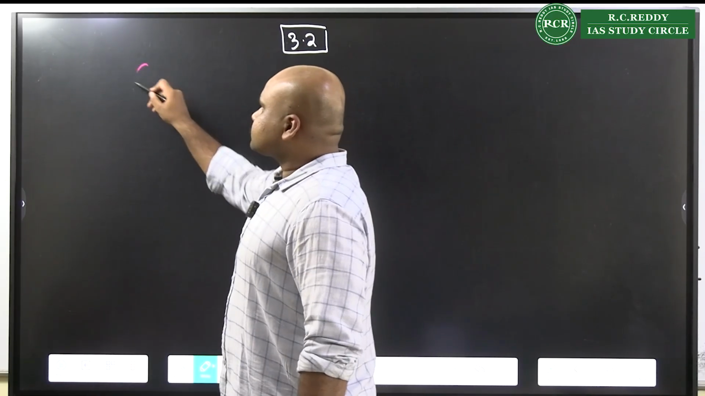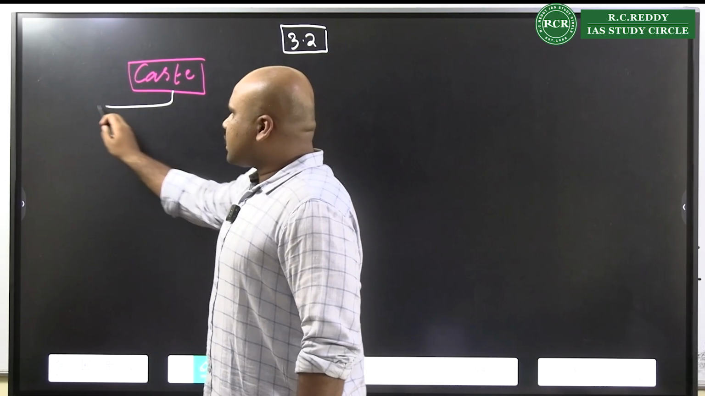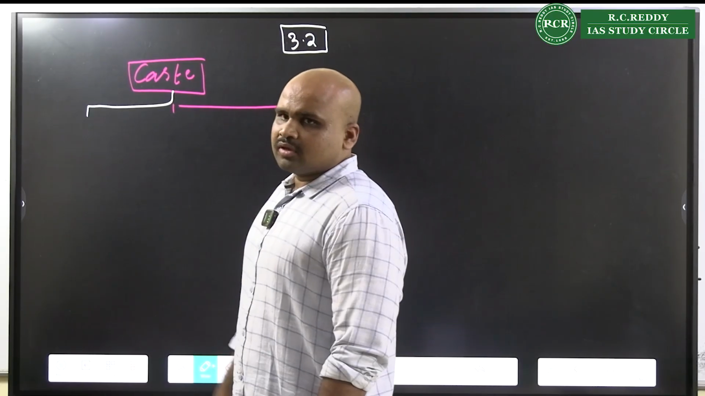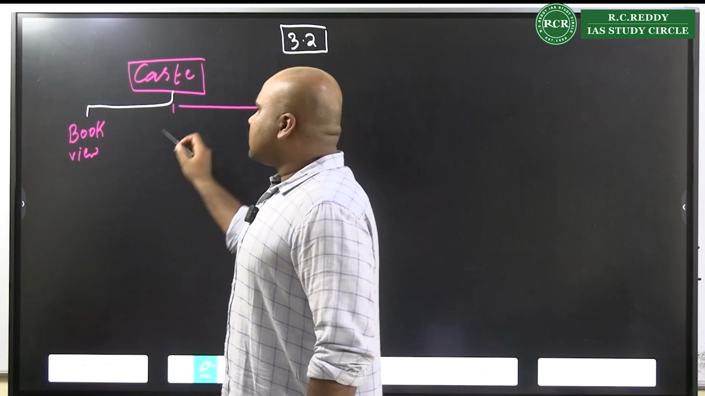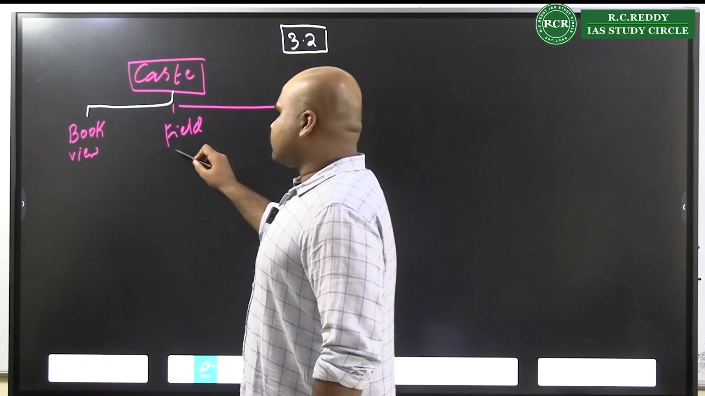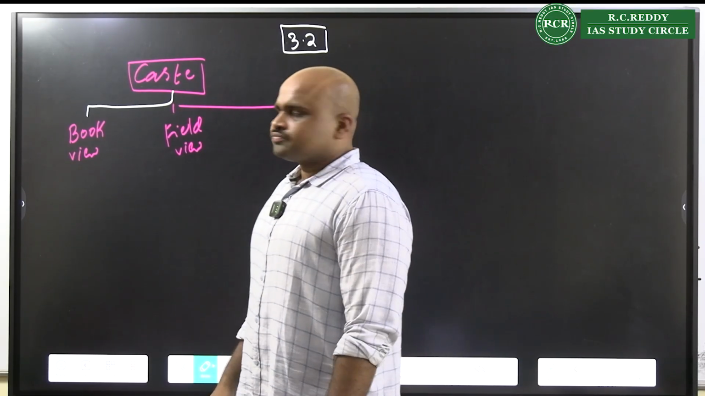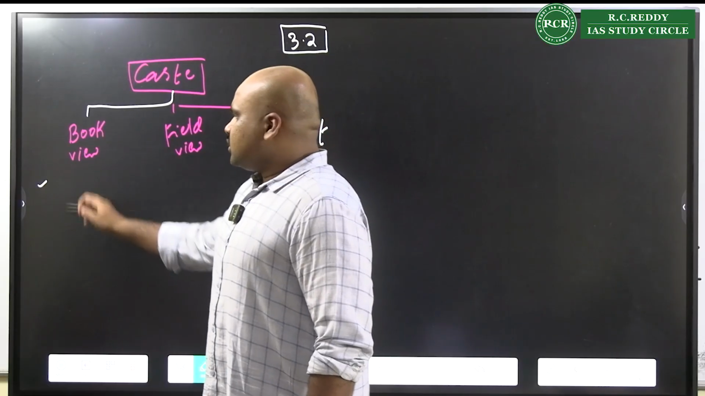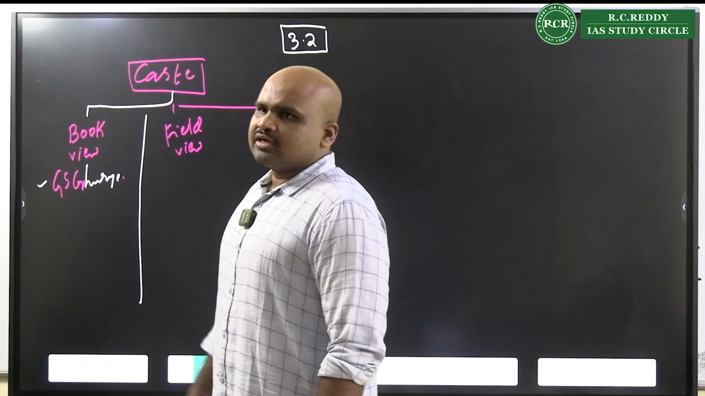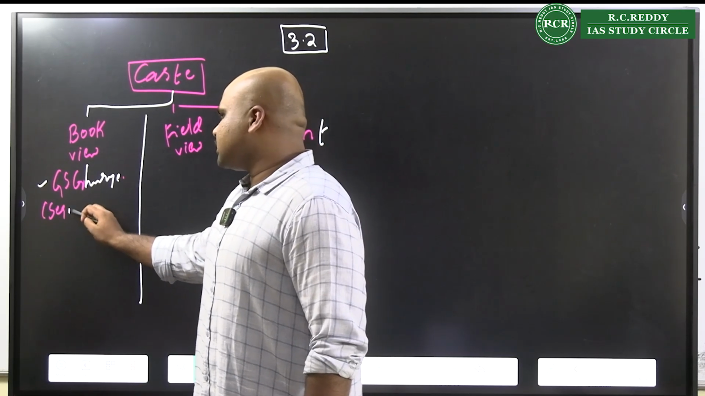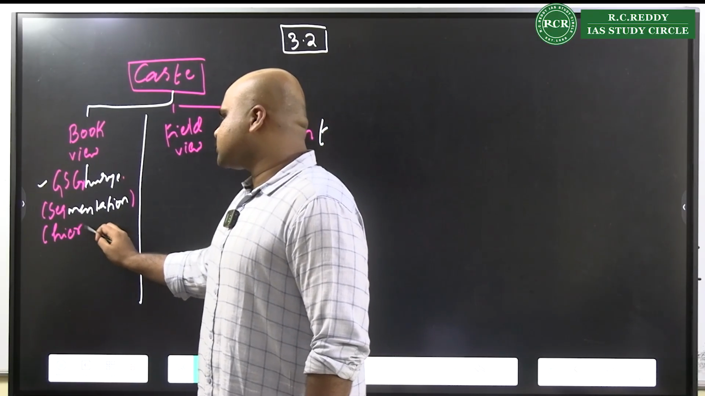I keep telling you that whenever we see caste studies, we will have majorly three perspectives. One perspective is the book view of caste. The other perspective is the field view of caste. The other perspective is the contemporary view of caste. When you look at the book view of the caste, one perspective is G.S. Ghurye's understanding of caste, where he talks about the segmentation which exists because of caste, and the hierarchy because of this caste.